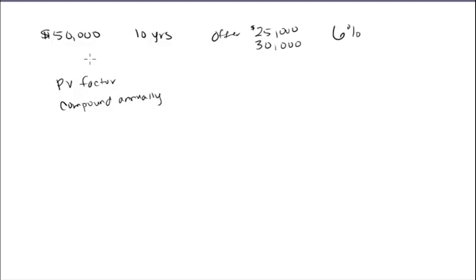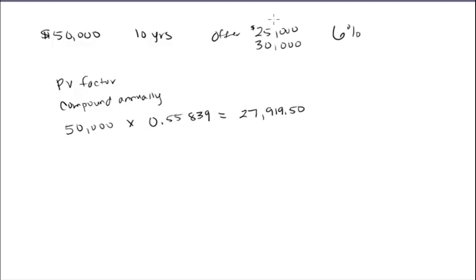Okay, so $50,000 is our future value. We're going to take that $50,000 and we need to multiply it by a present value factor. So you'll go look in the present value tables and you're going to find the 6% column, and you're going to find 10 years, and that should be a factor of 0.55839. So that means that your present value of that $50,000 is $27,919.50 if you had it today.